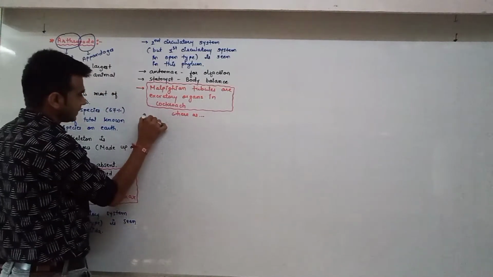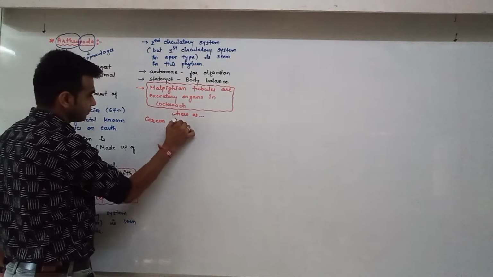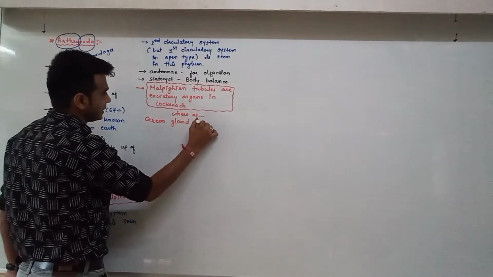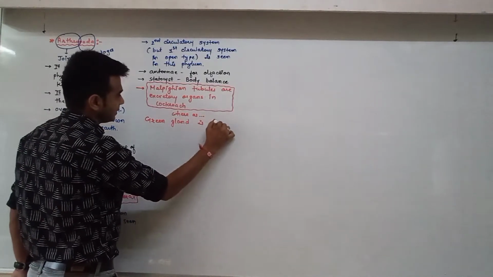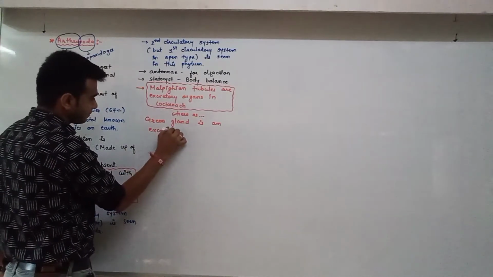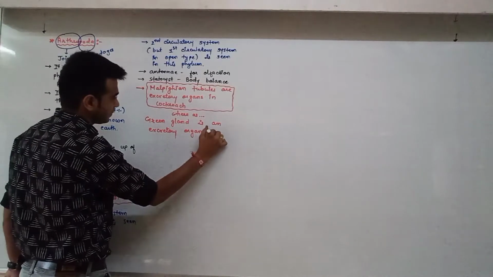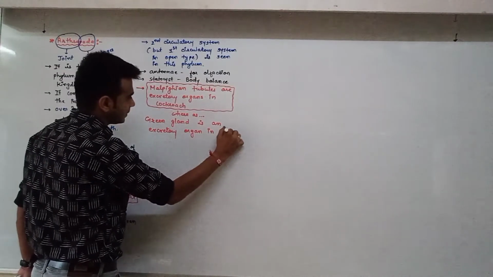Green gland is an excretory organ in crab.